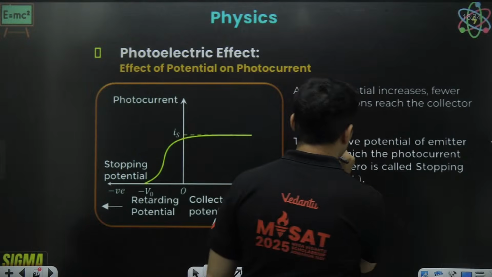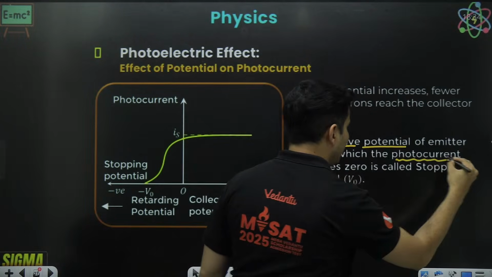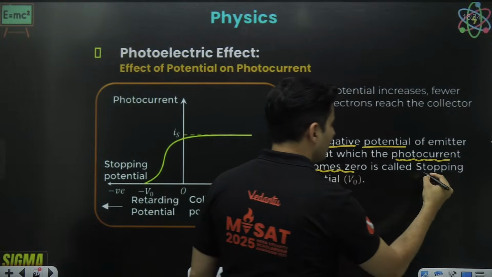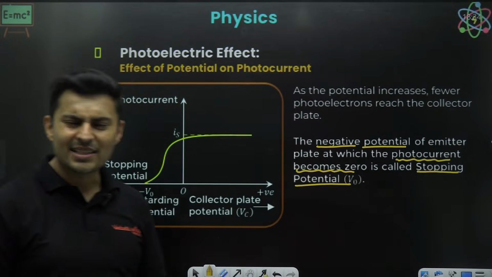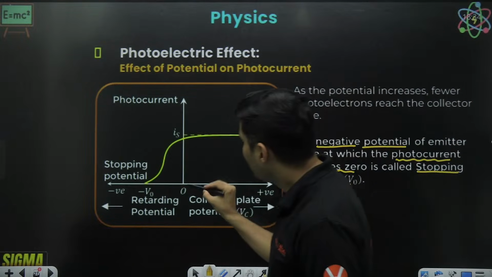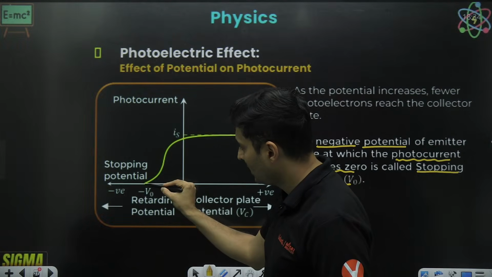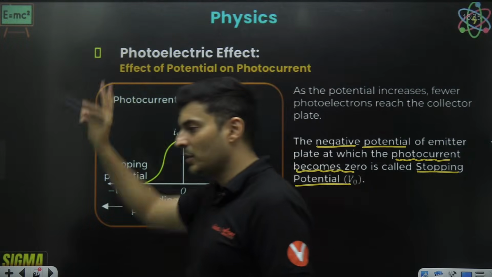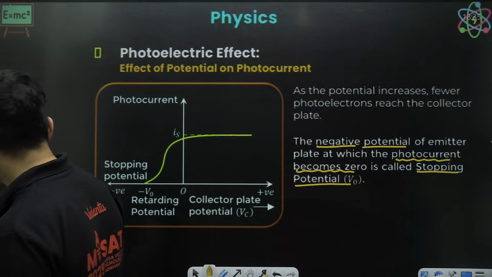So that battery's reverse voltage to stop that current is called the stopping potential. The negative potential for which the photocurrent becomes 0 is called stopping potential V0 or Vs, whatever you want to call it. Is that clear? So you will see in the negative voltage, the current reduces, reduces, reduces till it finally becomes absolutely 0. Very good.